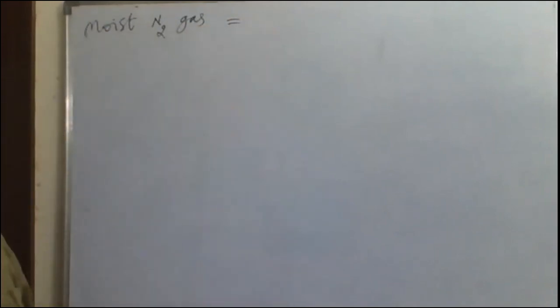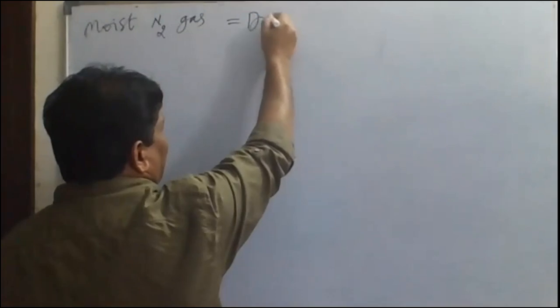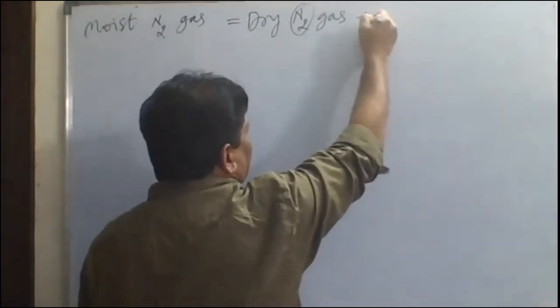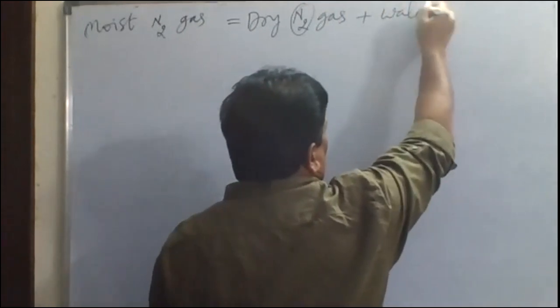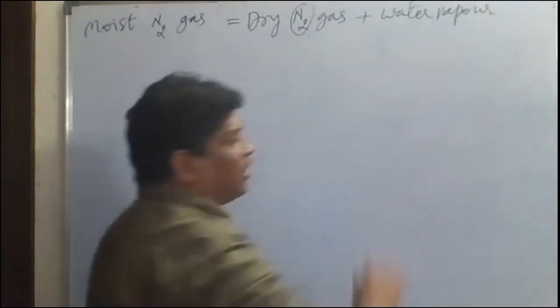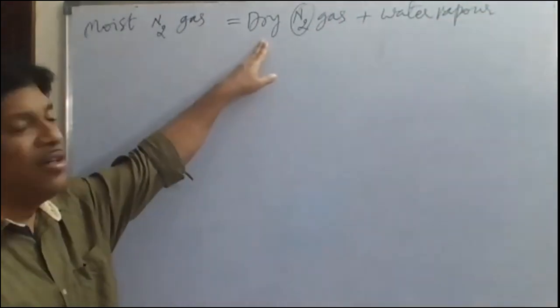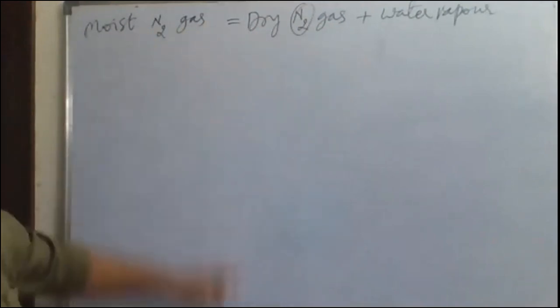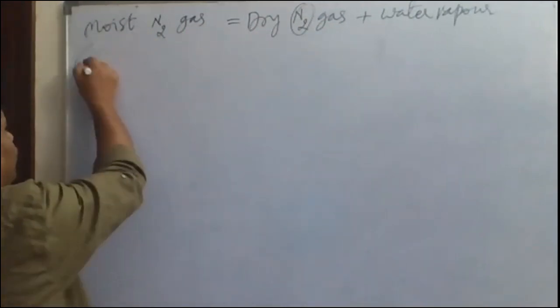Moist gas is equal to dry nitrogen gas plus water vapor. Water vapor also is a gas. So water vapor is one gas here and dry nitrogen is one gas. The mixture of these two gases is the moist gas.